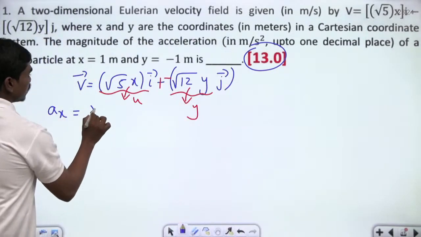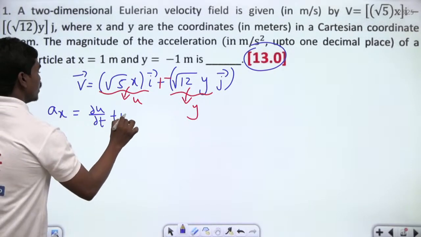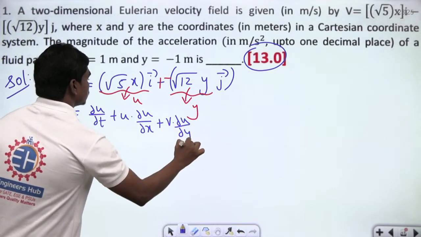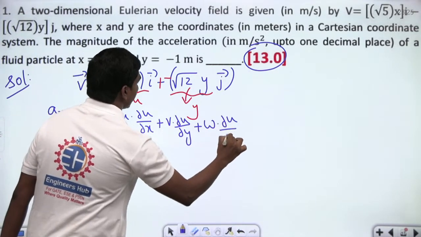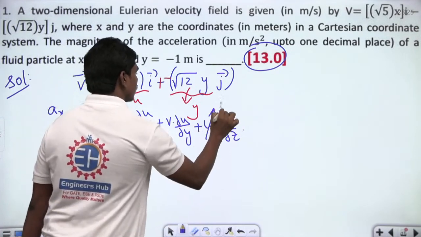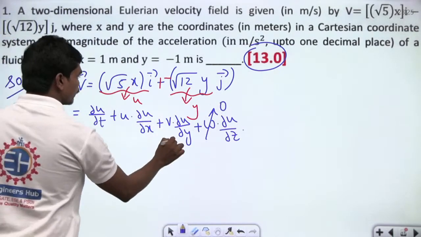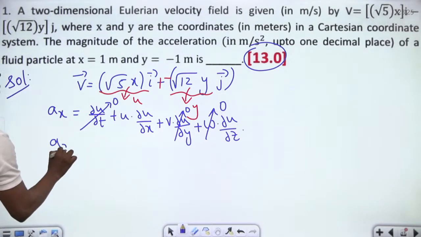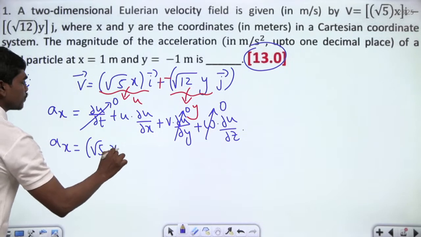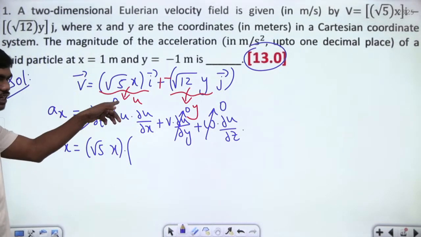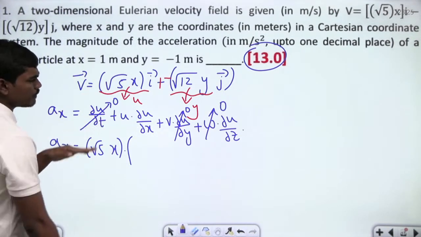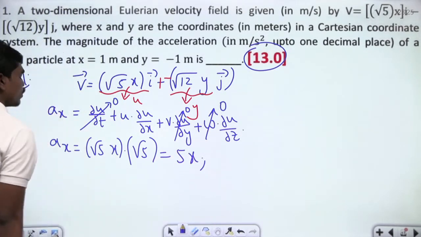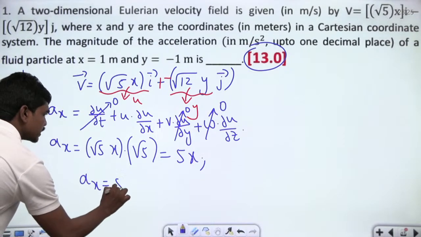So Ax is nothing but dou u by dou t plus u into dou u by dou x plus v into dou u by dou y plus w into dou u by dou z. This is what we have, but you have this 0, and u is only a function of x, so this is also 0, and this is also 0. So you have Ax is equal to root 5x into dou u by dou x. If you differentiate this partially with respect to x, you have root 5, so this is 5 times of x. So the acceleration in the x direction is equal to 5 times of x.